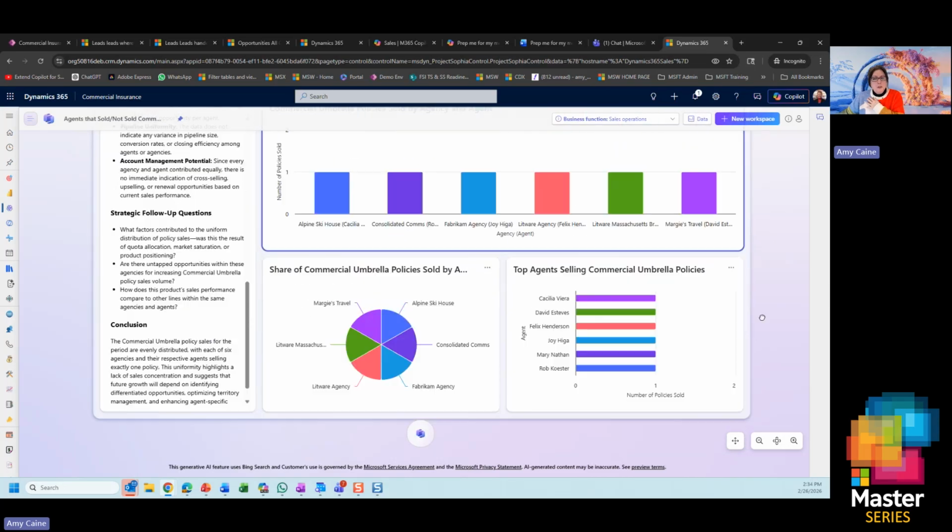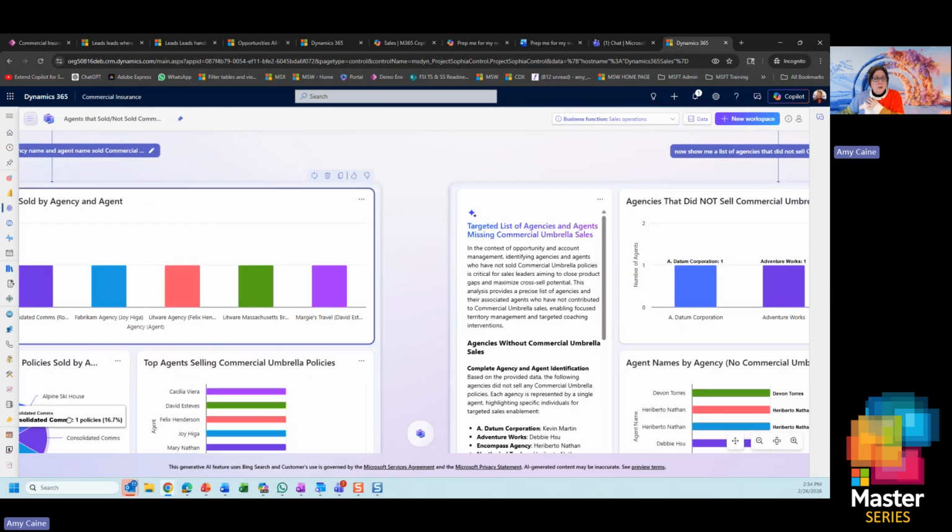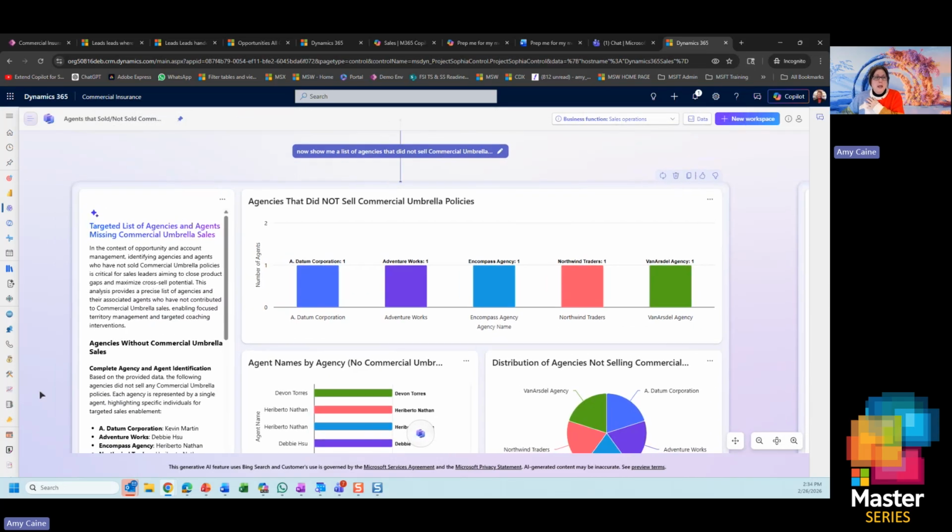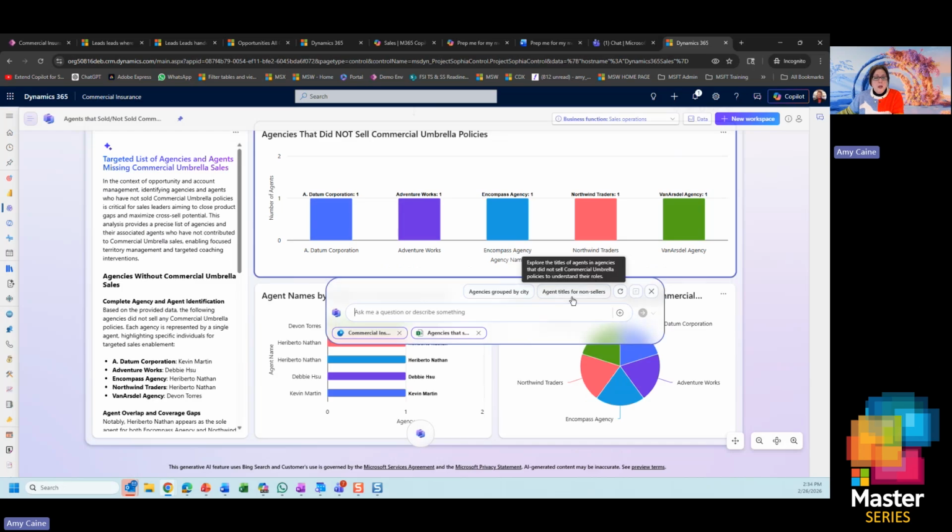You have the ability, as I said, to even drill more into what we call these blueprints. Now show me the people who didn't sell our commercial umbrella policy. And again, getting those rich graphics, being able to change those, drilling in, if I wanted to change the graphic and do a deeper dive into, group this by city, group this by agents, however you want to slice and dice this data, you have the ability to do that.